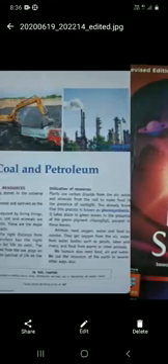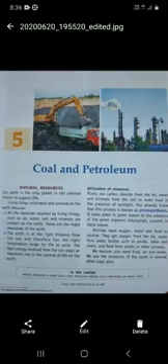Today we get the knowledge about coal and petroleum. So we are going to start chapter 5. In this chapter, first of all, we talk about the natural resources and its utilization. Natural resources. Do you know about the natural resources?